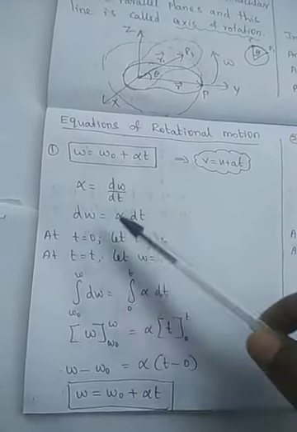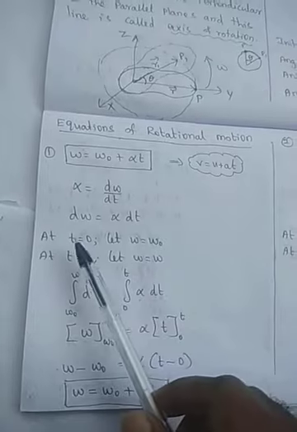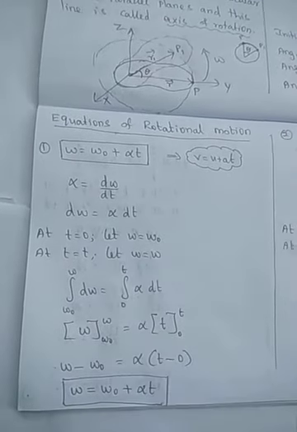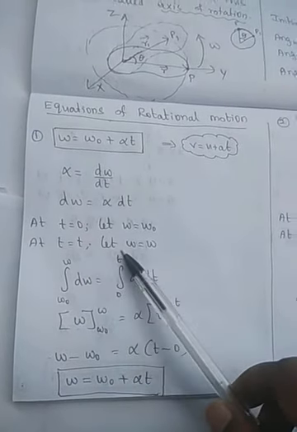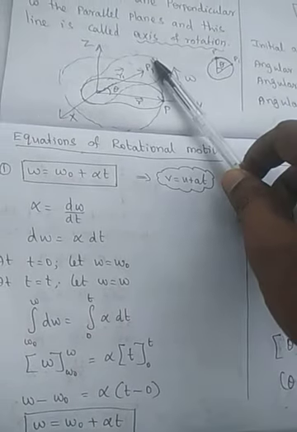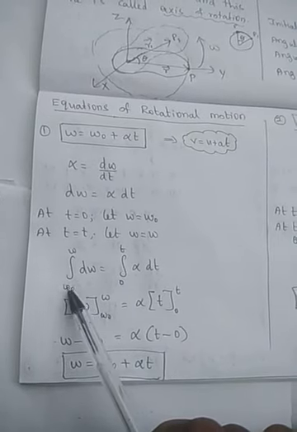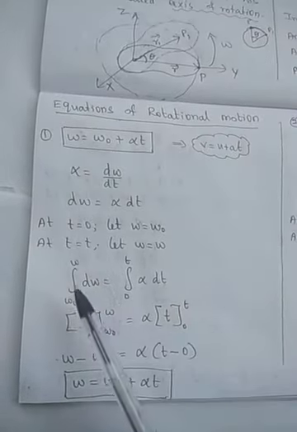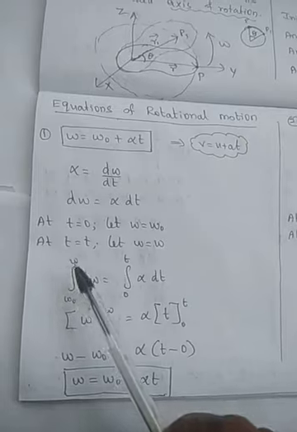Alpha is equal to d omega by dt, that is, angular acceleration is angular velocity by time. If we bring the time here, d omega is equal to alpha dt. At time t is equal to 0, the initial angular velocity is omega naught. At time t is equal to t, the angular velocity is omega. By integrating, omega is integrated from the initial angular velocity omega naught to the final angular velocity omega.